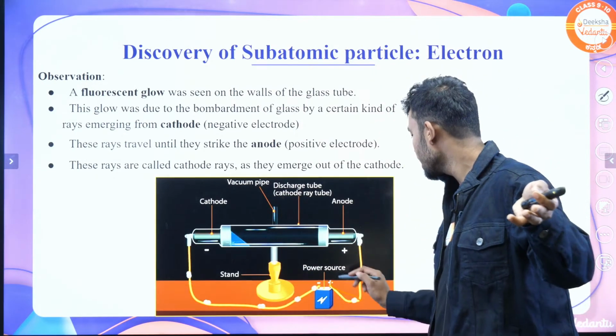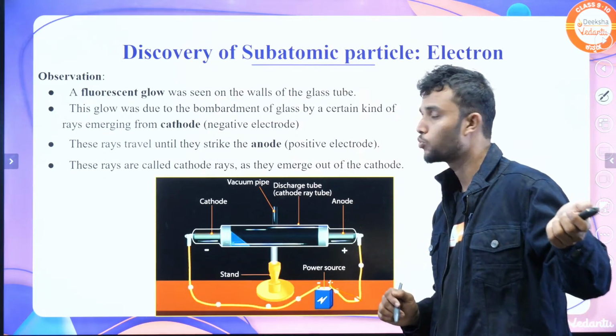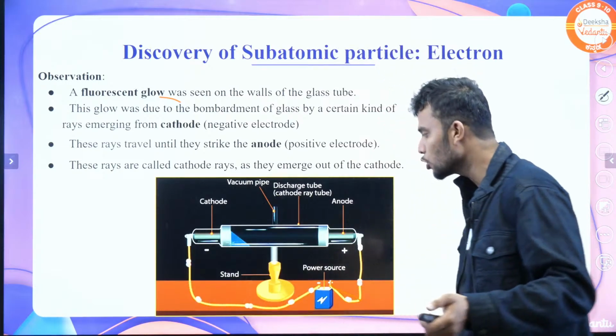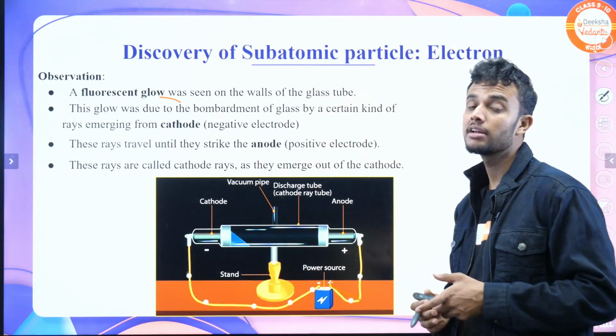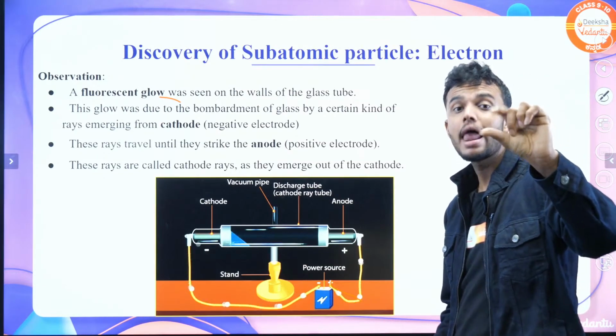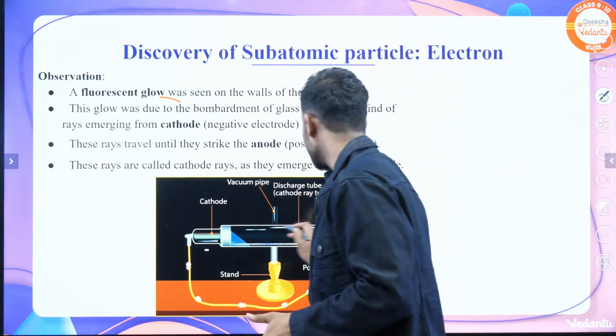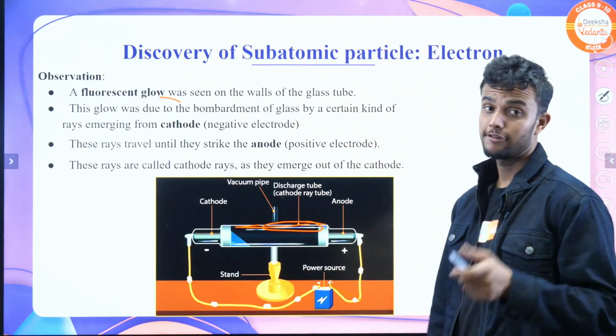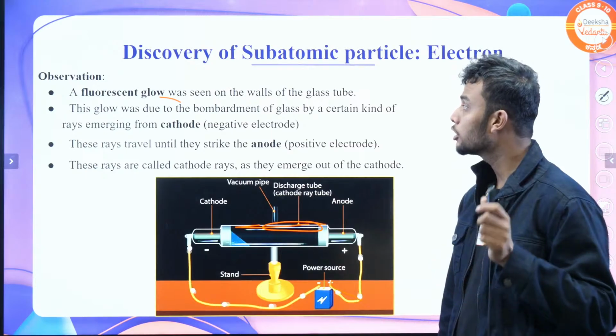He passed electricity through the gas. What happened? A fluorescent glow was seen on the wall of the glass tube. Fluorescent glow is nothing but light. You see this type of fluorescent light, the fluorescent glow, on the walls.